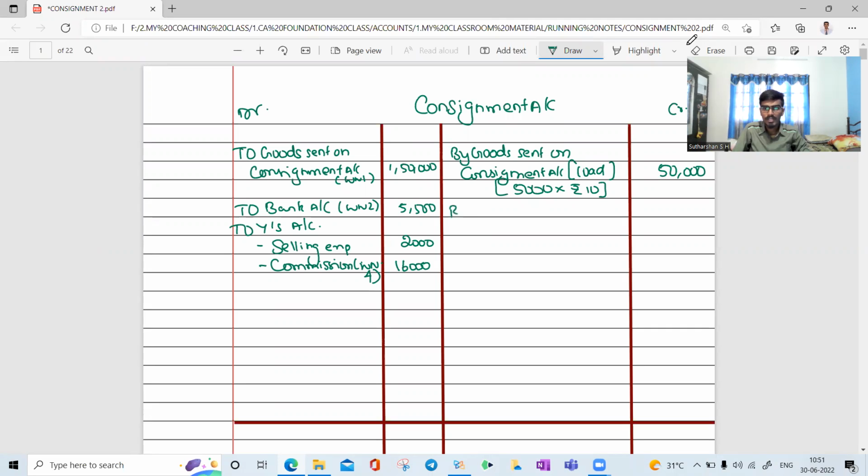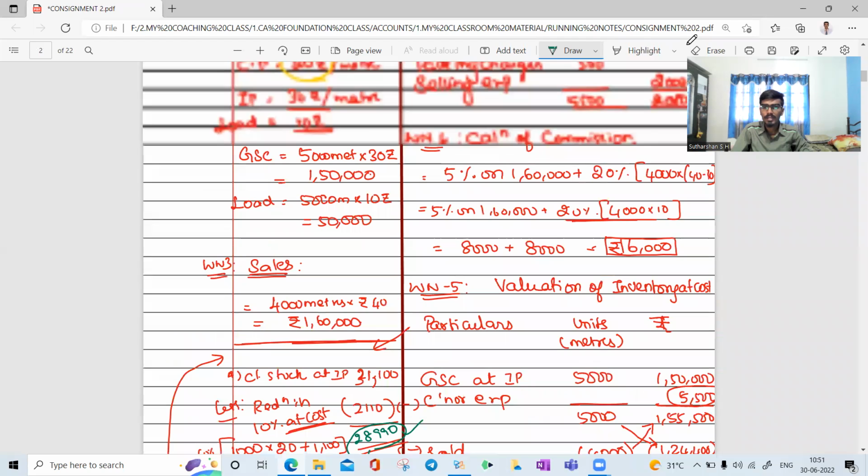Yeah, we have left with sales by wise account. In bracket, you can write it as sales. How much is sales? 1,60,000. Okay, we have left with by consignment stock. A consignment stock is how much? 28,990.